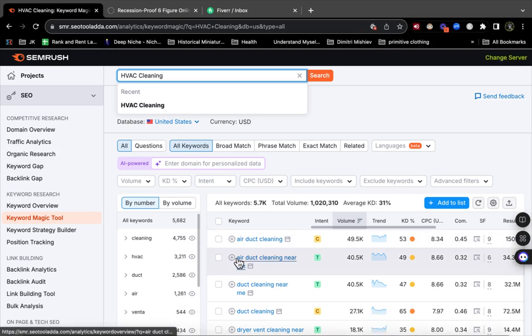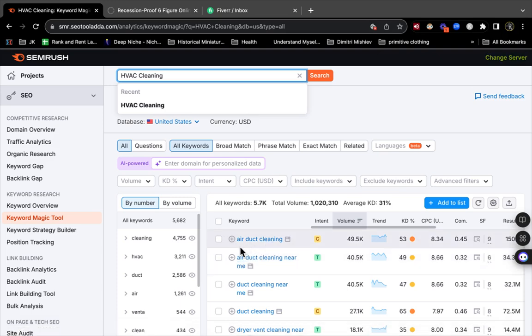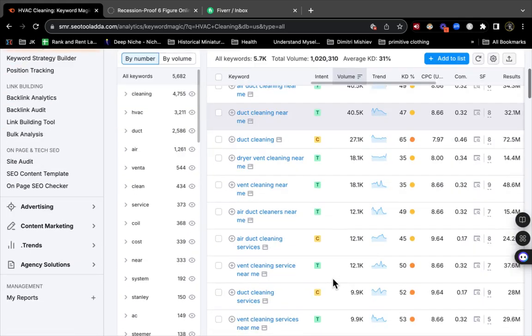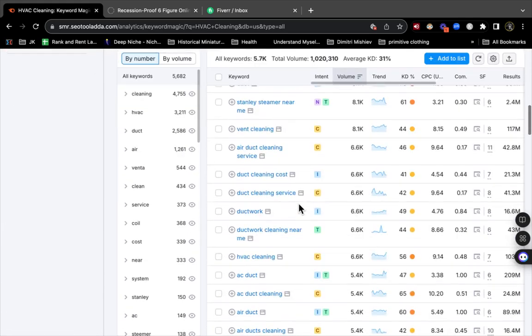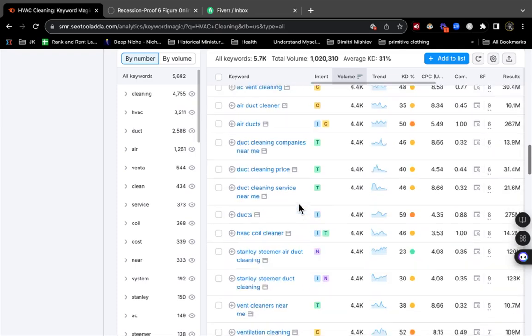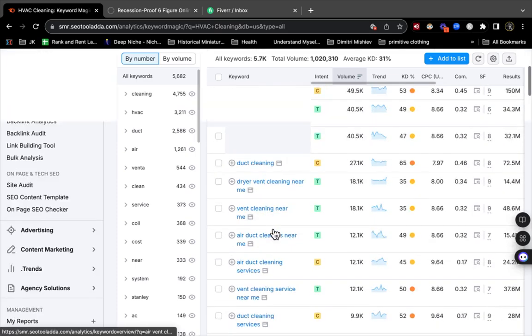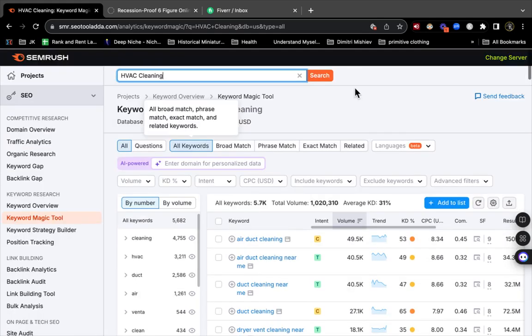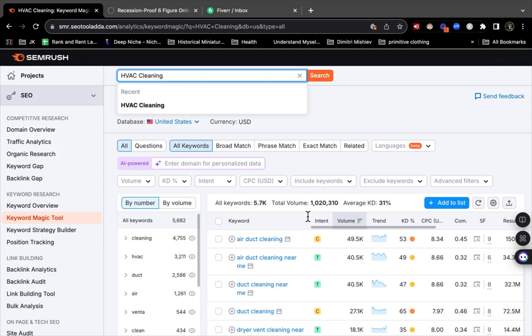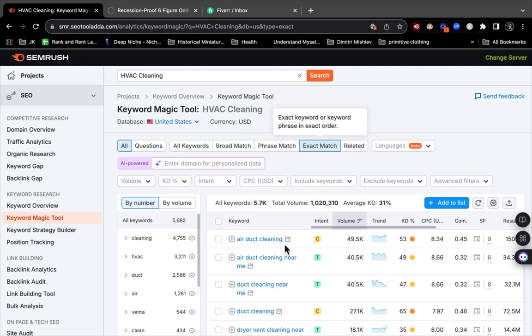That's funny, this time it pulled up HVAC cleaning, all keywords, air duct cleaning, and I saw 49.5K. Last time I had to type in both keywords separately. HVAC coil. Anyway, last time I looked at HVAC cleaning and it showed like 3 or 4,000 volume. I didn't like that. This time, let's click exact match and see if I can pull it back up just to show you.